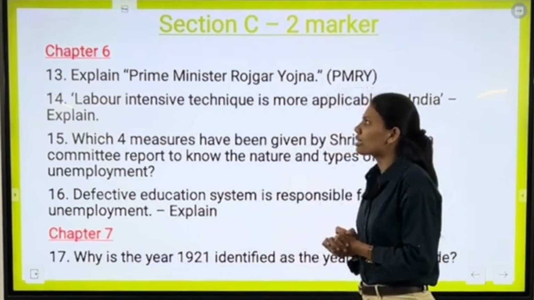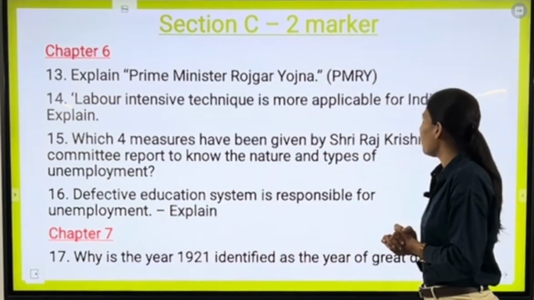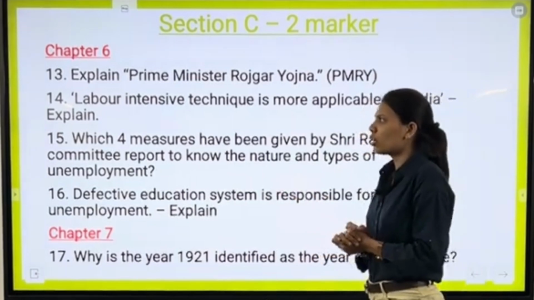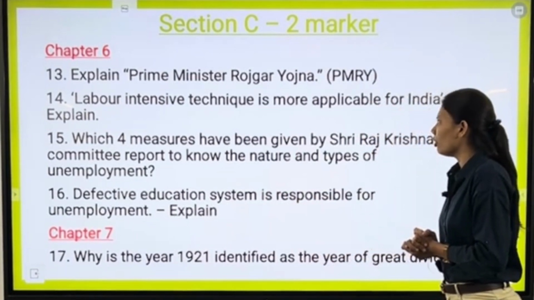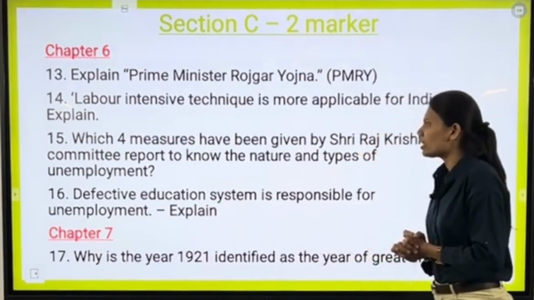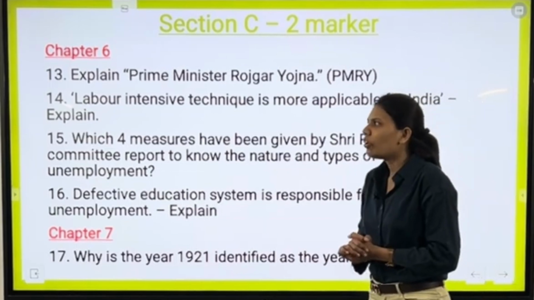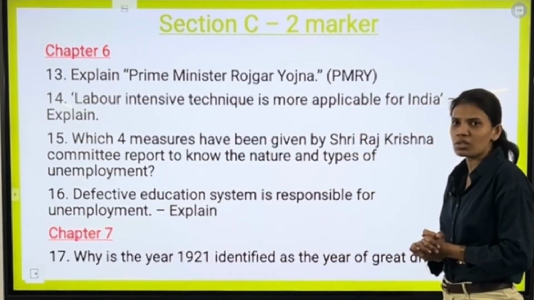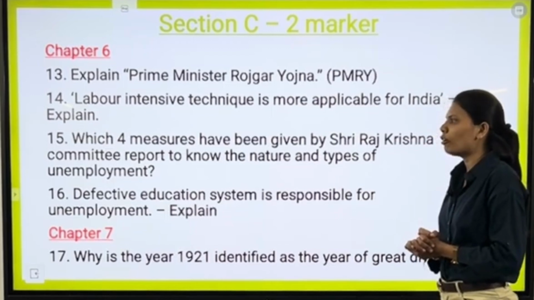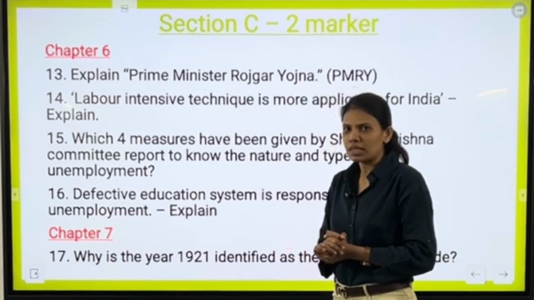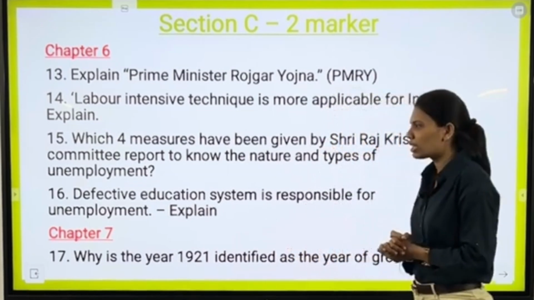Next we have labor intensive technique is more applicable for India. Explain. Our next question is which 4 measures have been given by Shri Raj Krishna Committee report to know the nature and types of unemployment. Our next and the last question from chapter number 6 is defective education system is responsible for unemployment. Explain. Here we complete chapter number 6 and move ahead with chapter number 7.